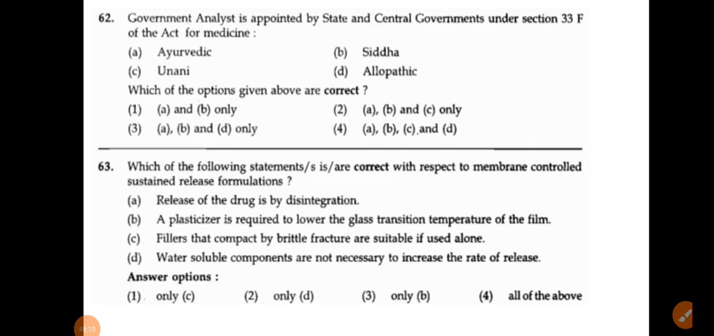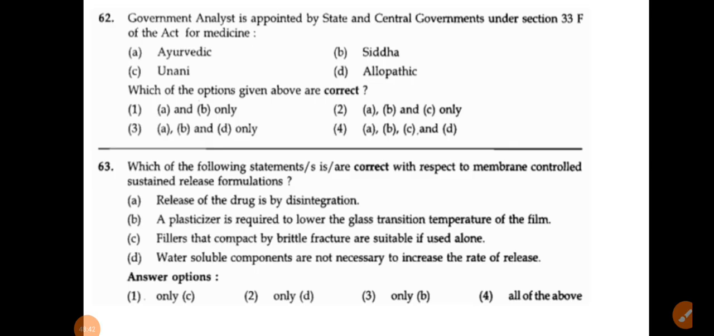Okay, the next one, government analyst is appointed by state and central government under the section 33F, right? That is a question again from your pharmaceutical jurisprudence. Very simple question. They have given directly statement, so what are the options? Ayurvedic, Siddha, Unani and allopathic. So very simple, A, B, C. Because for Ayurvedic, Siddha and Unani system of medicine, the government analyst is appointed by the 33F section, not for the allopathic. Means A, B, C only.